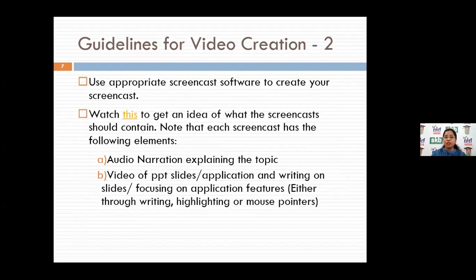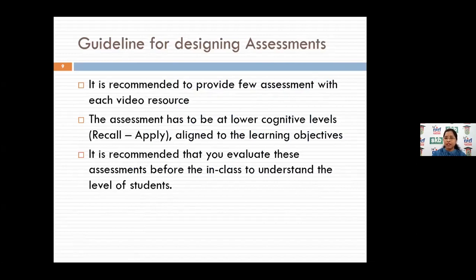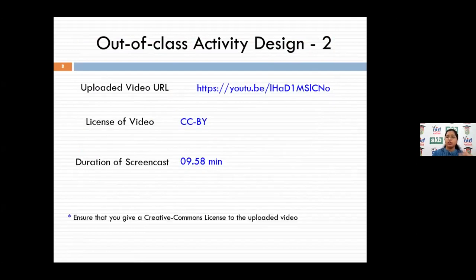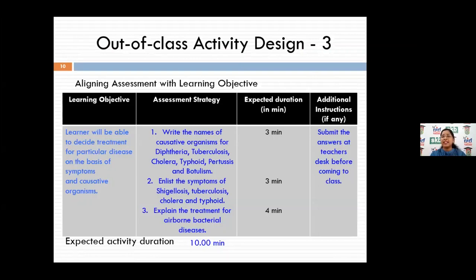Once you are done with your video, you have to provide these details to the student: the video URL, the license of the video, and the duration of the video that you need to mention. And then the guidelines for the assessment, that's up to you. The initial things are the video URL and its duration, and then design 3, which is very important. While watching the video, the student will need to know which type of assessment strategies will be there, or what type of assimilation will be there, right?